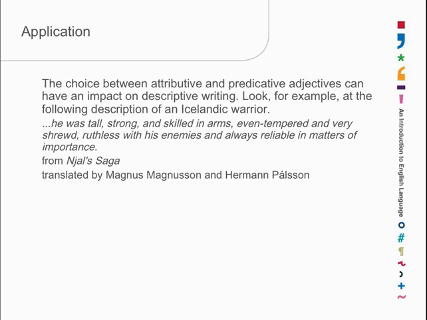First of all, he's able to say tall, which is a physical attribute, just a straight dimension, and strong, another physical attribute. Skilled in arms, well, you couldn't put that in attributive position because skilled in arms has something after the head which is skilled. This is not, strictly speaking, a physical attribute. It's a learned attribute. Even-tempered, very shrewd. These are mental attributes. Ruthless with his enemies, always reliable in matters of importance. These are social attributes. Ruthless, reliable.